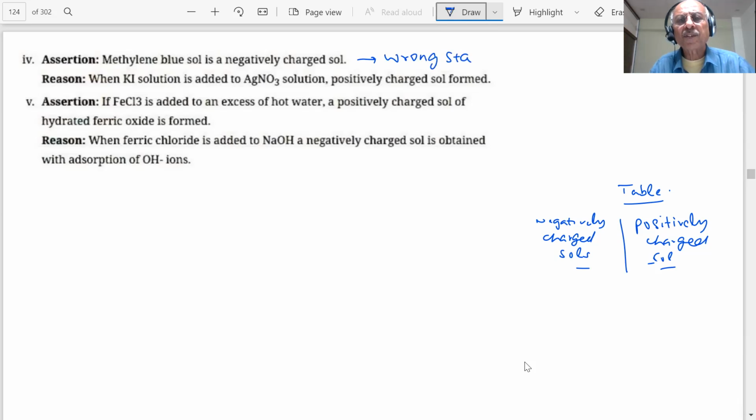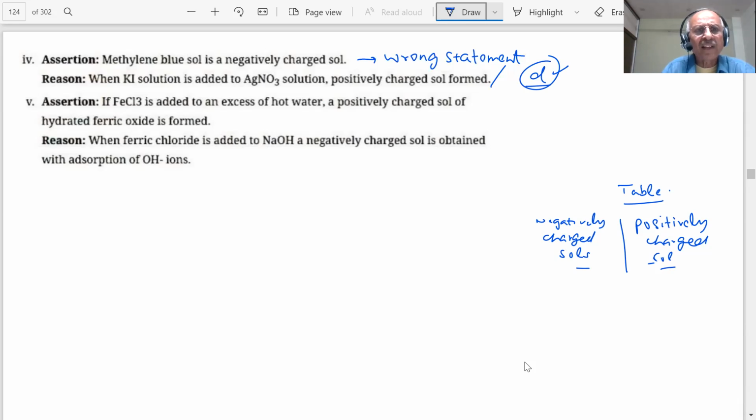And when this is a wrong statement, what answer will you give? I don't read further. Already I know the trick. What is the answer? It is not negatively charged. Tell me what answer you are giving in the paper, students. Sir, this is a wrong statement, so the answer will be D, because the assertion is wrong. Then we don't have to think further. It is the easiest to answer.